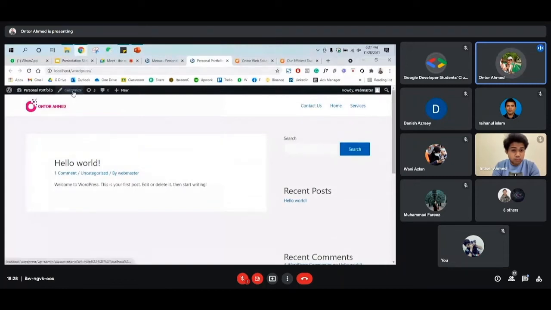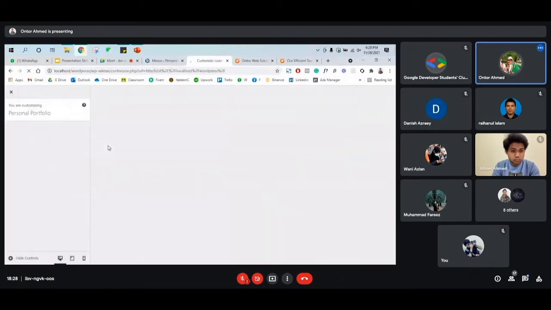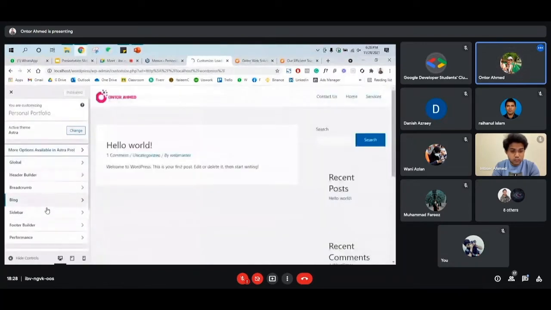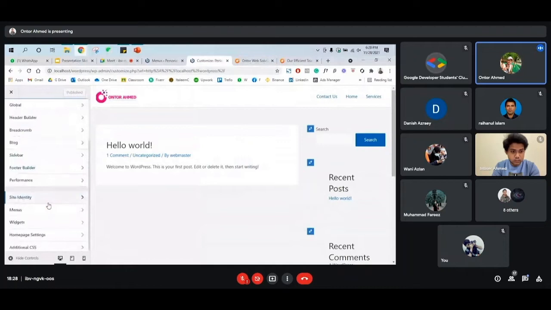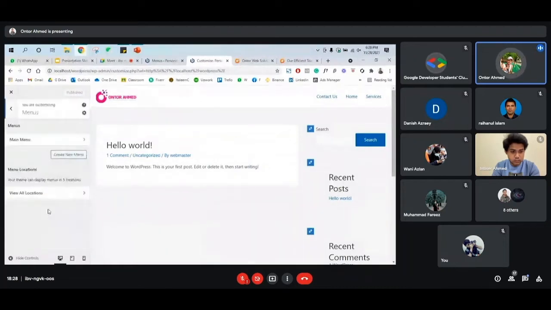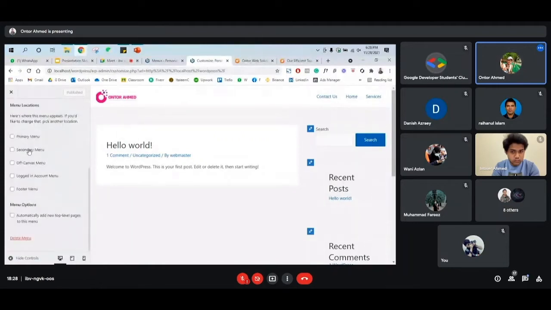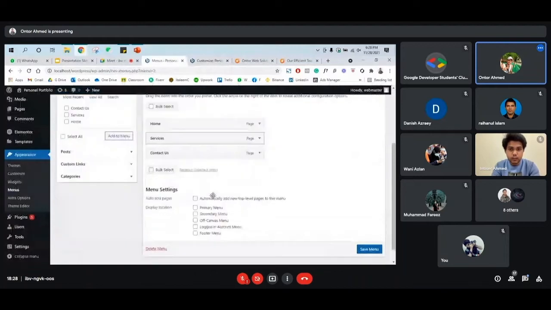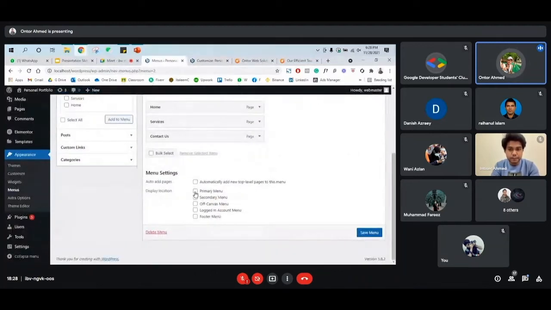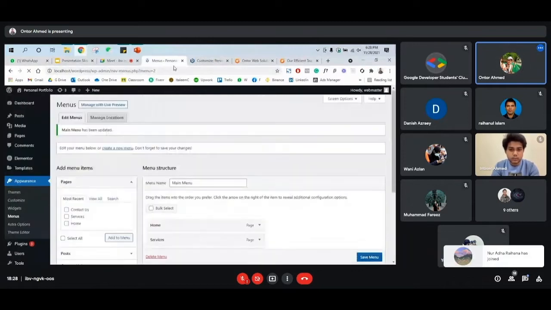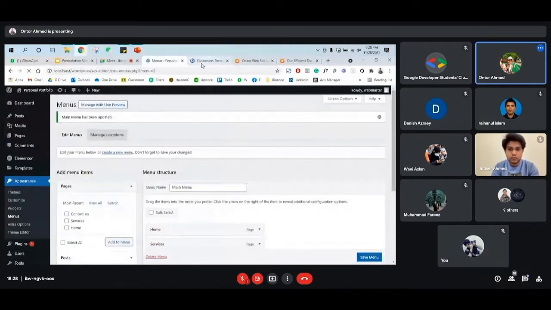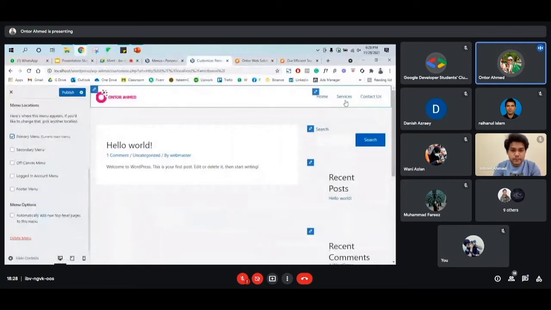And for that, probably we need to go to the customize section and then select the menu. You can see from the customize there is one menu, and then we have all the menu in order. Okay, so the display location, we need to select primary menu, and then you see the changes already appeared over here.